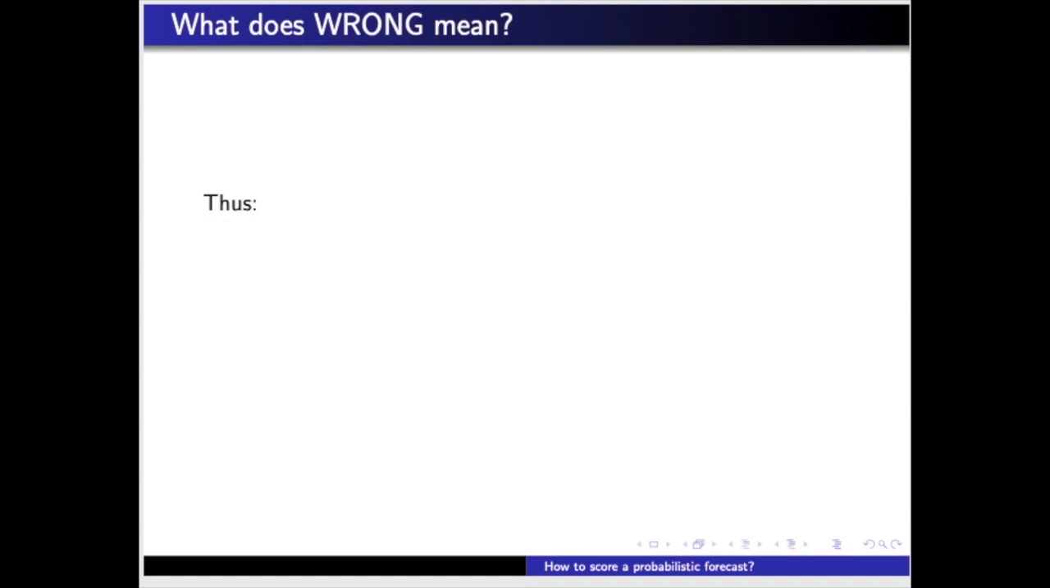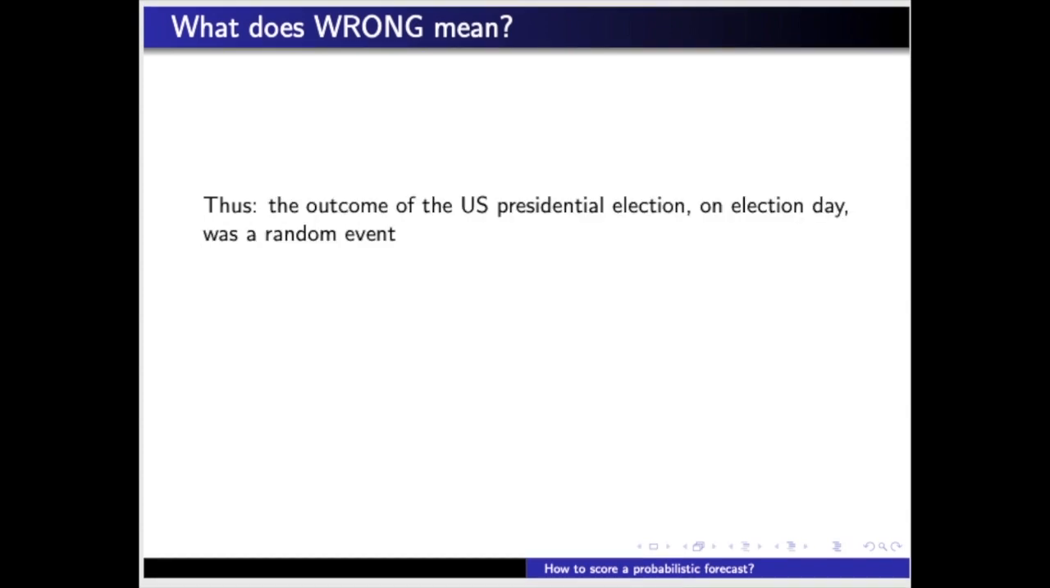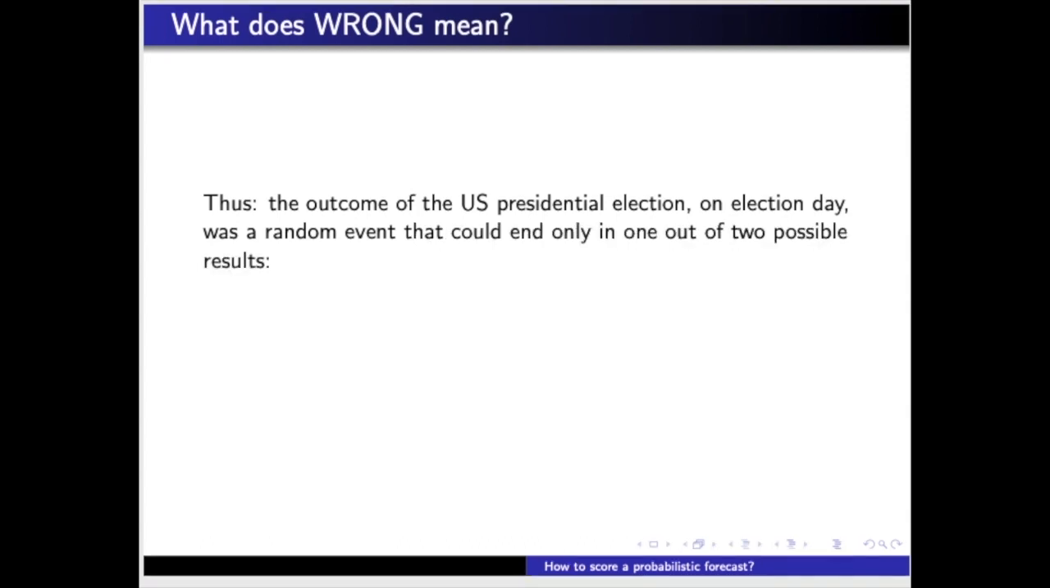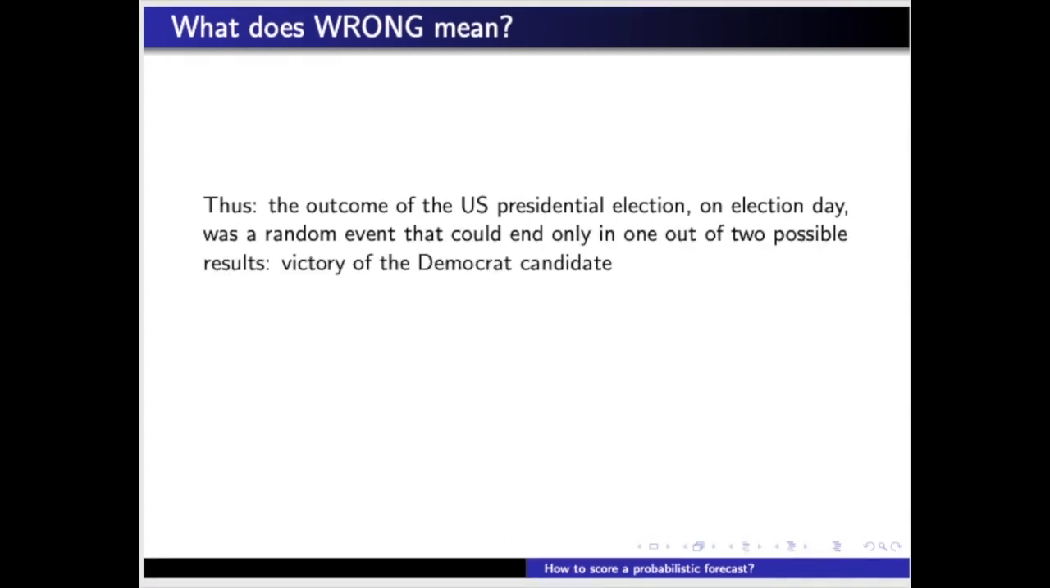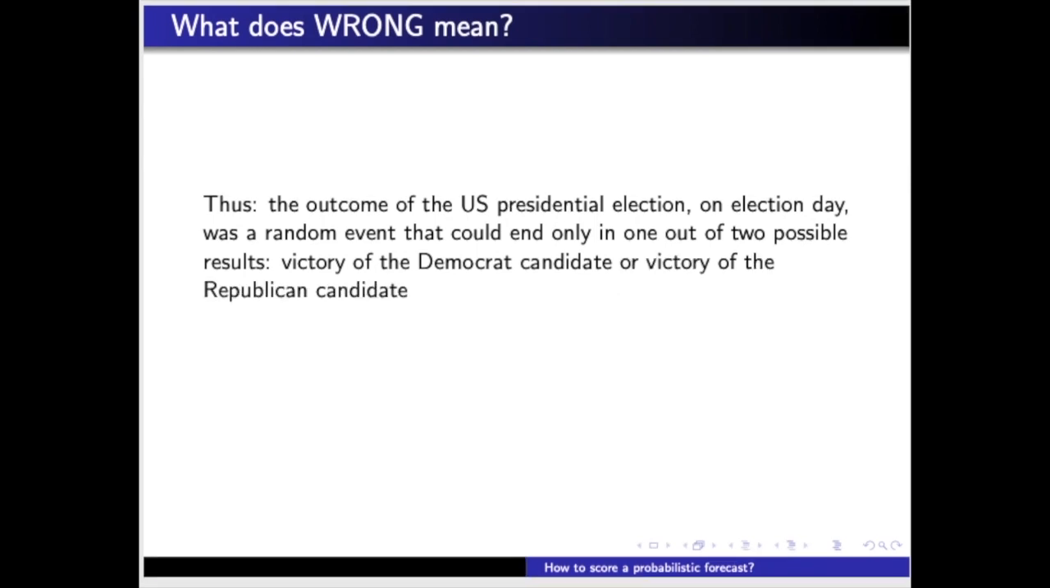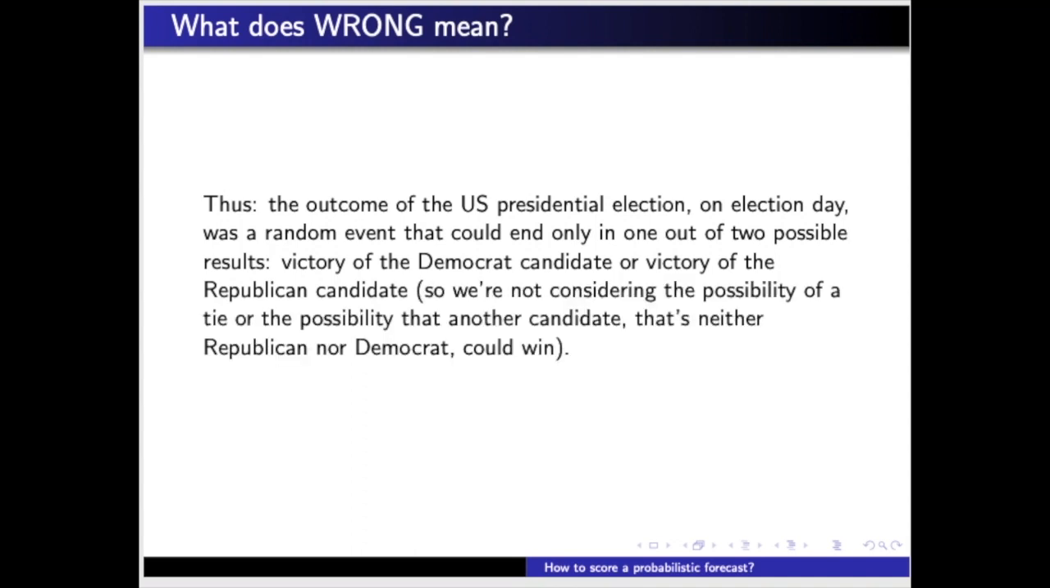Given those definitions, the outcome of the US presidential election on election day was a random event that could end only in one out of two possible results: victory of the Democrat candidate or victory of the Republican candidate. Therefore, we're not considering the possibility of a tie or the possibility that another candidate that's neither Republican nor Democrat could win the election.